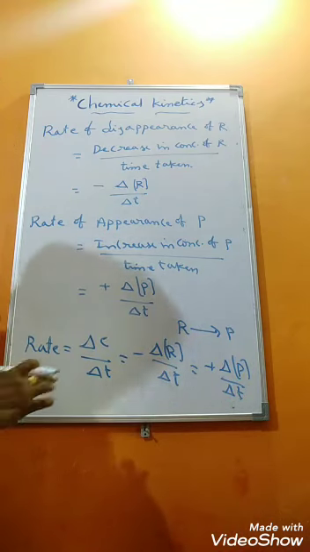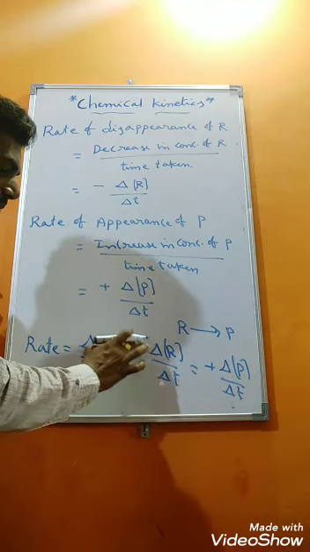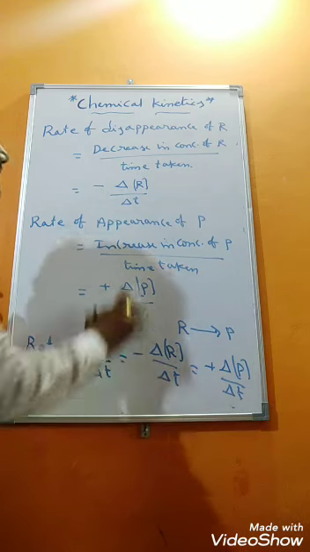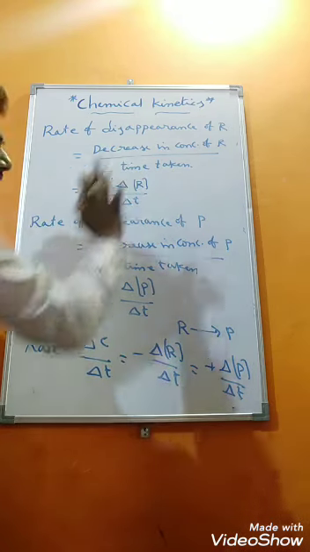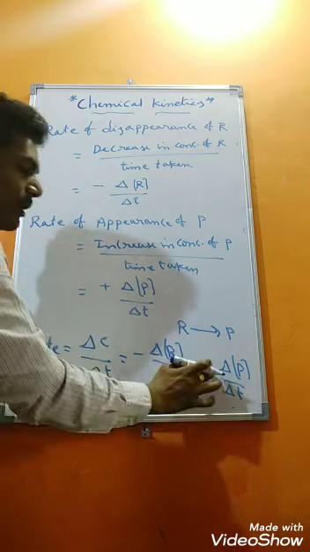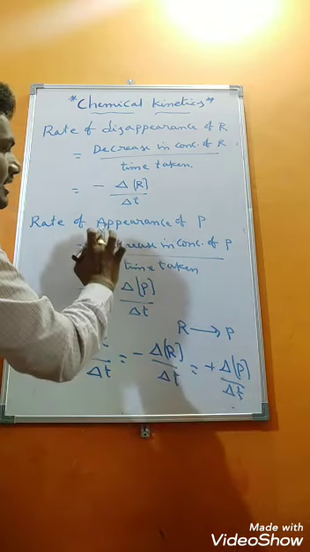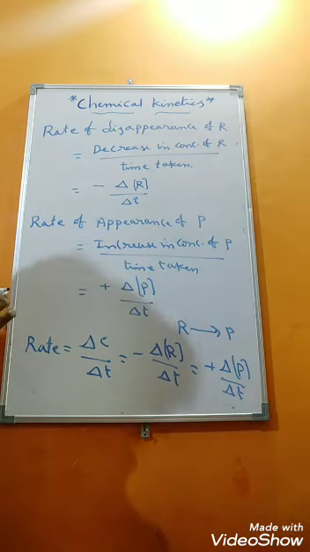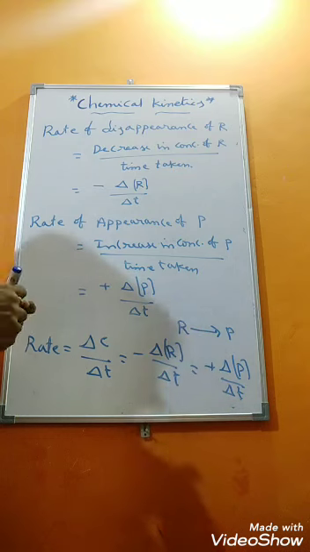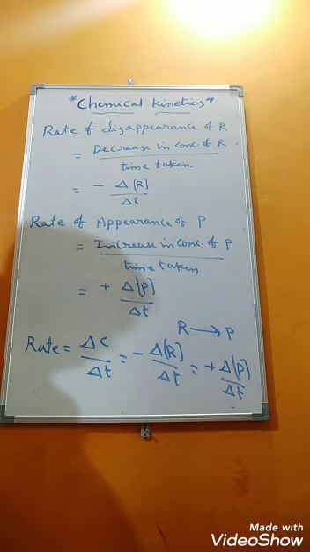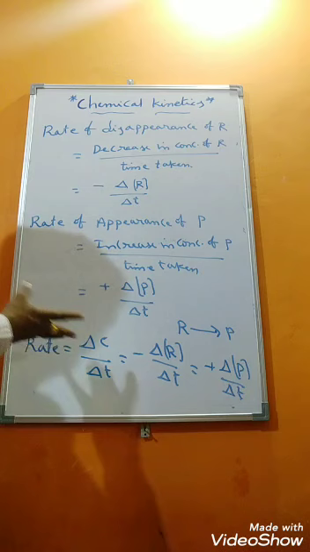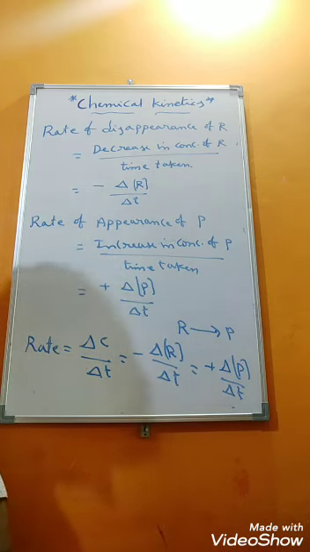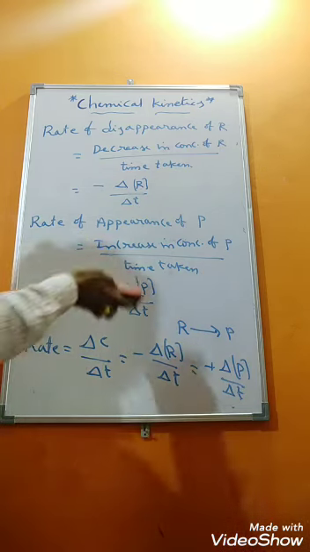We have written the rate expression with respect to R as well as with respect to P. See, students, here the negative symbol indicates disappearance or decrease in concentration of reactant. Positive sign indicates increasing or appearance of product, or increase in concentration of product. Got the idea, students, about how to write this rate? Now we will see some examples. We will take some examples and write the rate expression for them.